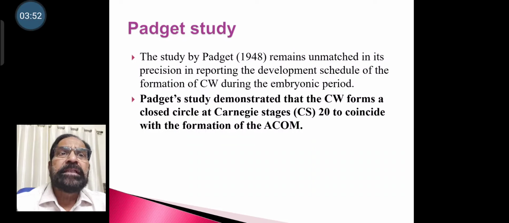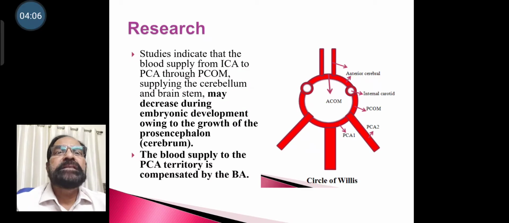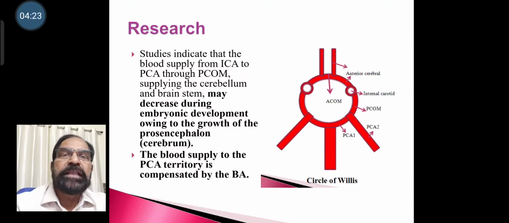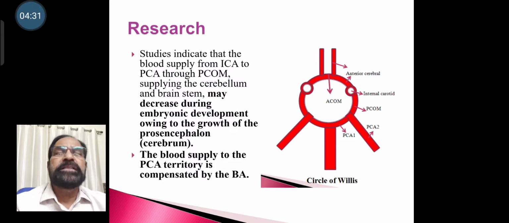Padget's study demonstrated that the Circle of Willis forms a closed circle at Carnegie stage 20, to coincide with the formation of the anterior communicating artery. Research also indicates that blood supply from the internal carotid artery to the posterior cerebral artery through the posterior communicating artery, supplying the cerebellum and brainstem, may decrease during embryonic development owing to the growth of the prosencephalon, that is the cerebrum. Blood supply to the posterior cerebral artery territory is compensated by the basilar artery.